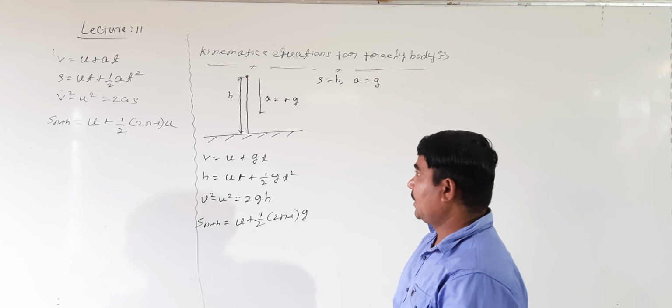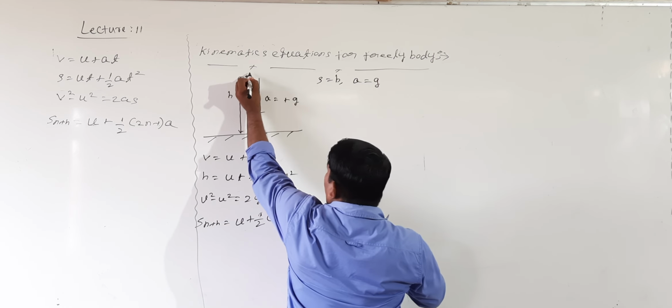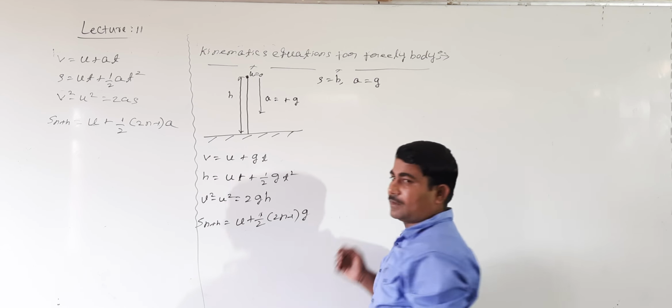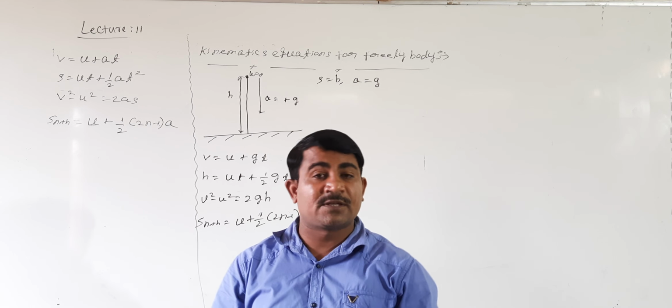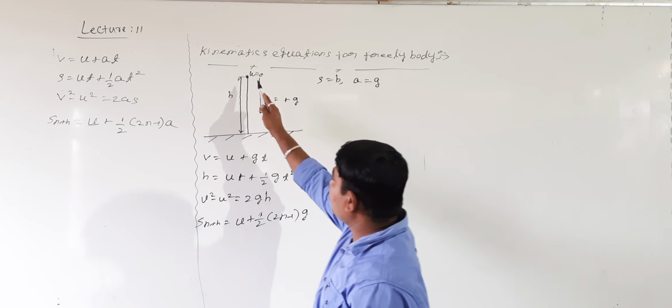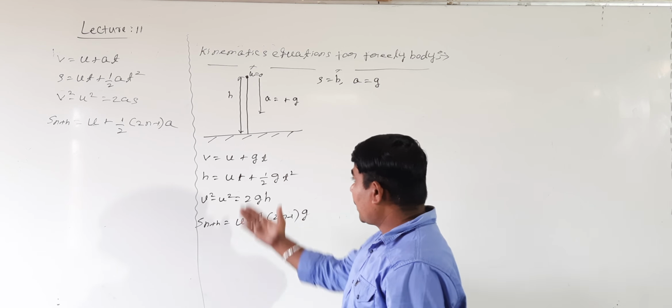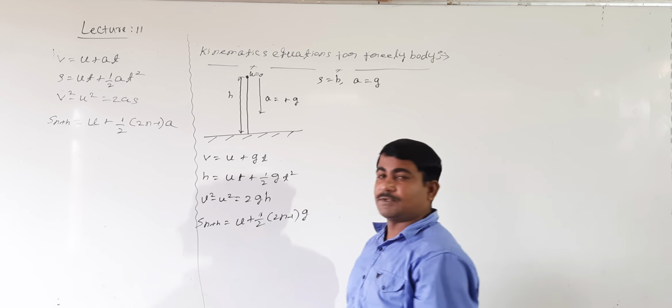But here, the initial velocity of the body is taken to be 0. Before falling, what is the initial velocity? It is 0. At this point, initial velocity u equals 0. If u equals 0, how do we modify all these equations?